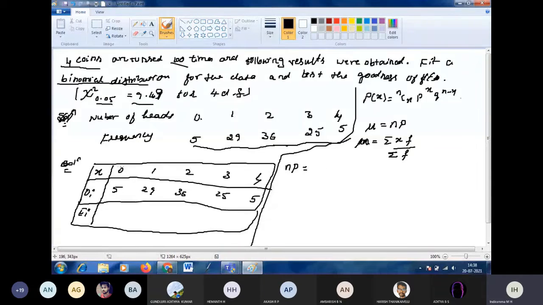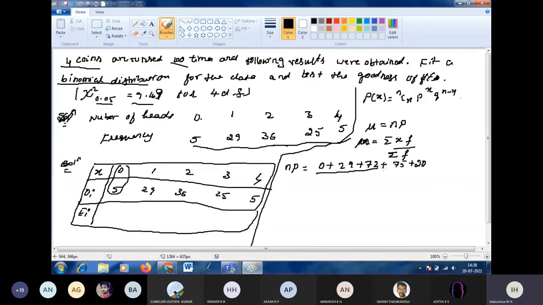So 0 into 5 is 0, plus 1 into 29 is 29, plus 2 into 36 is 72, plus 3 into 25 is 75, plus 4 into 5 is 20.